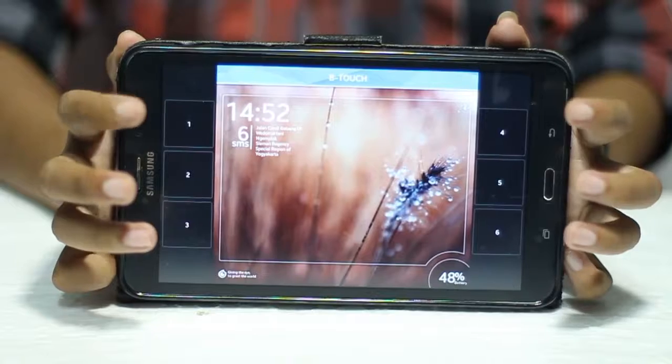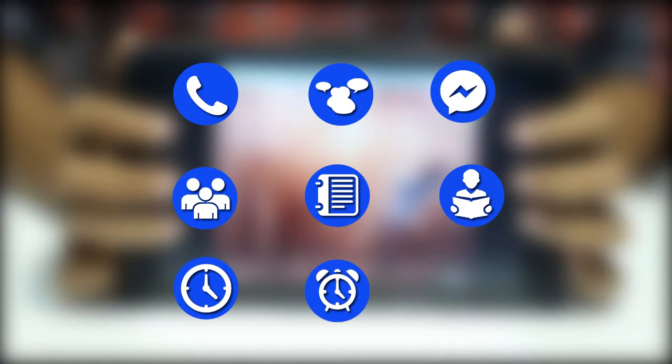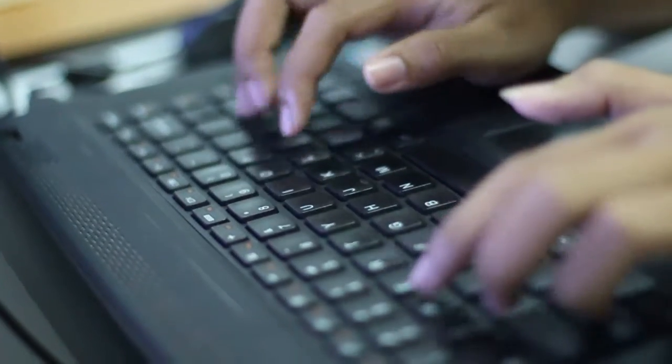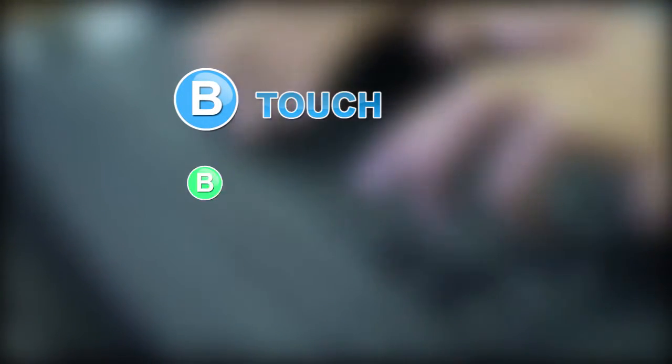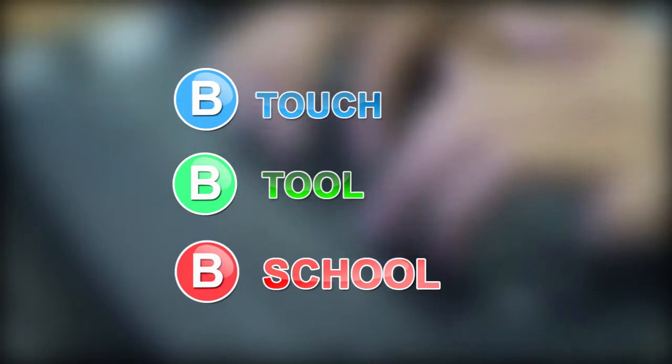With this app, the blind should be able to use other smartphone apps such as call, chat, messenger, contact management, notes, read books, clock and alarm, and geolocation. The founder of VTouch has developed the app into part of a greater program called BeSmart. BeSmart is a package app for the blind that consists of VTouch itself as a communication app, VTool as a means for daily use, and VSchool as a learning and test course app.